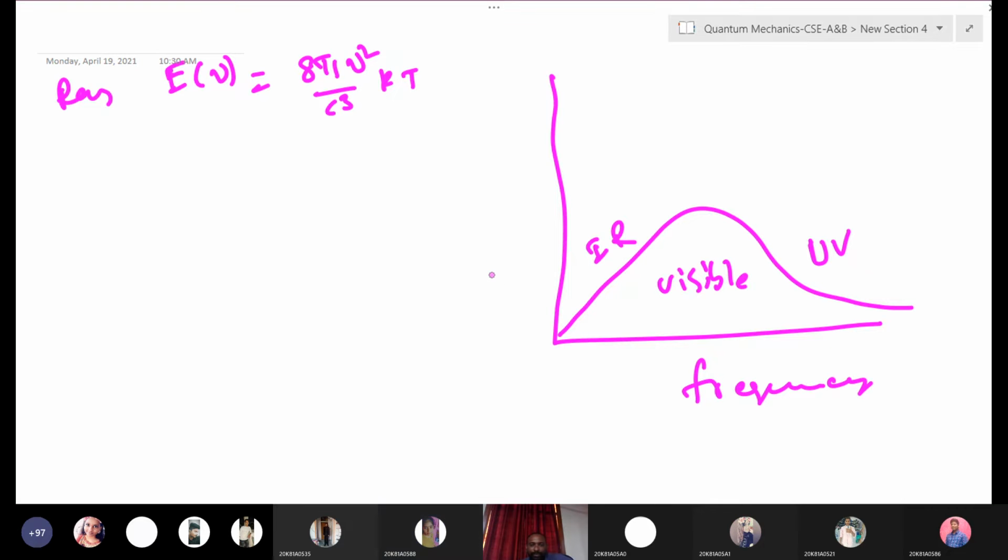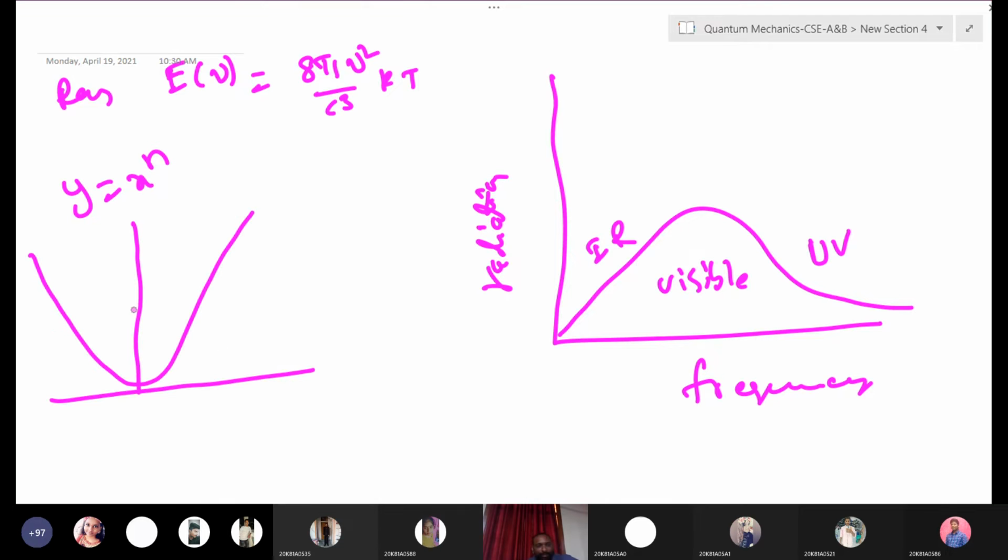Okay, this is radiation density, or whatever you can take it as. Radiation, so this is depending on nu square. Suppose y is x to the power of n. What is the curve? You can write it like this, right? Anything you can write like this, you can draw like this, right? y is x to the power of n. How will you draw the curve? Is it correct or not?